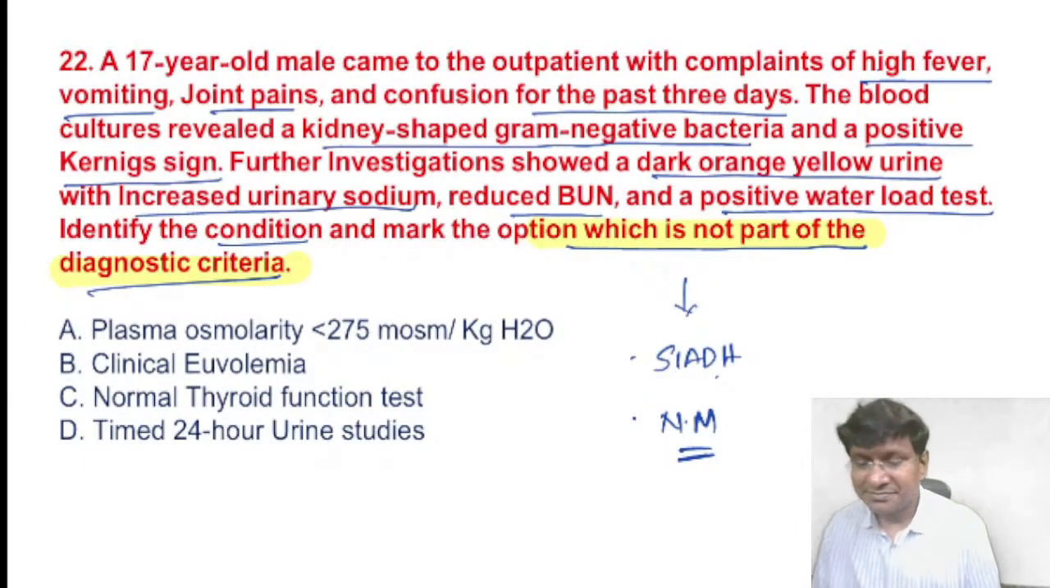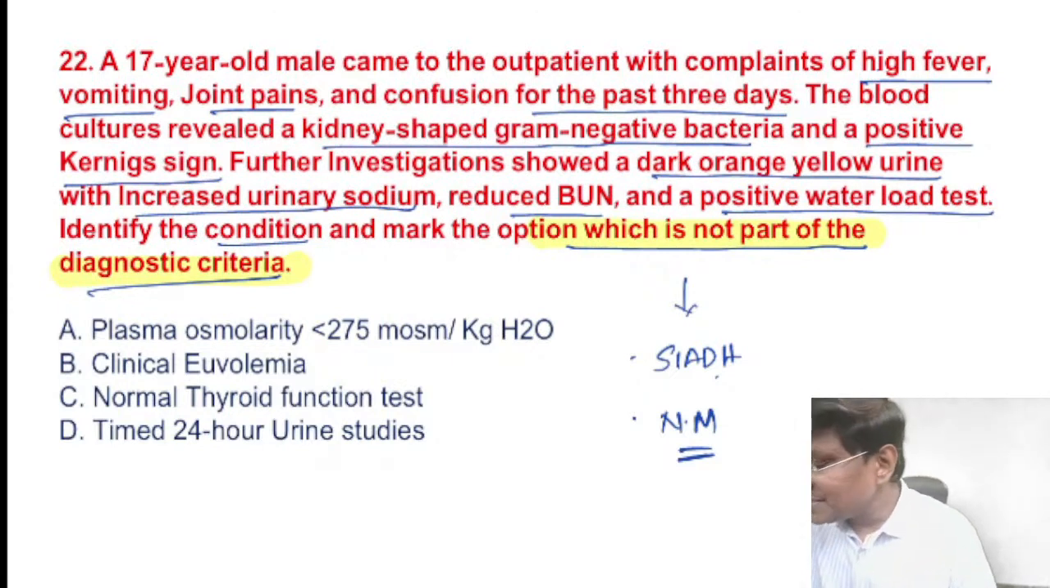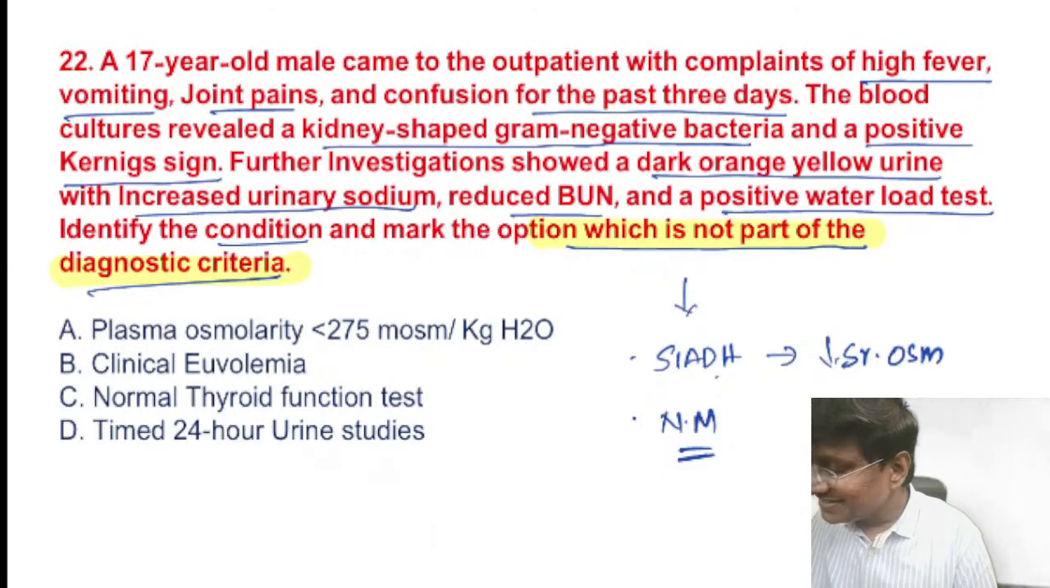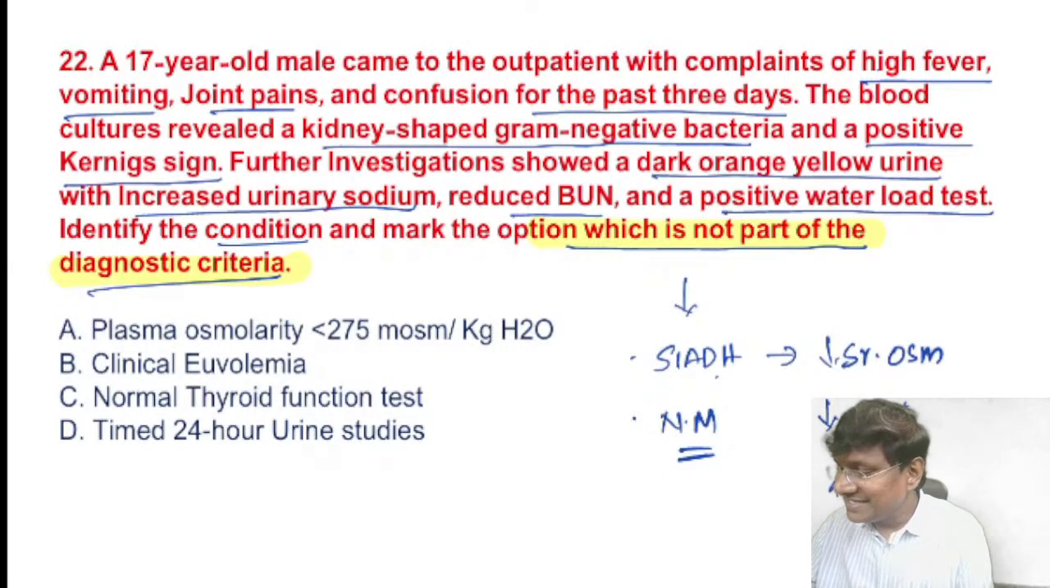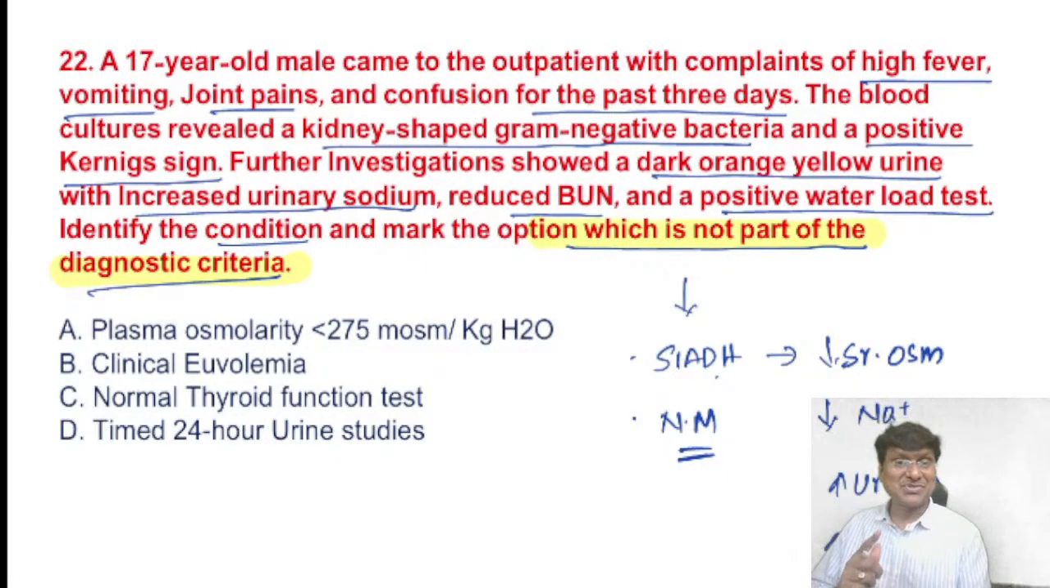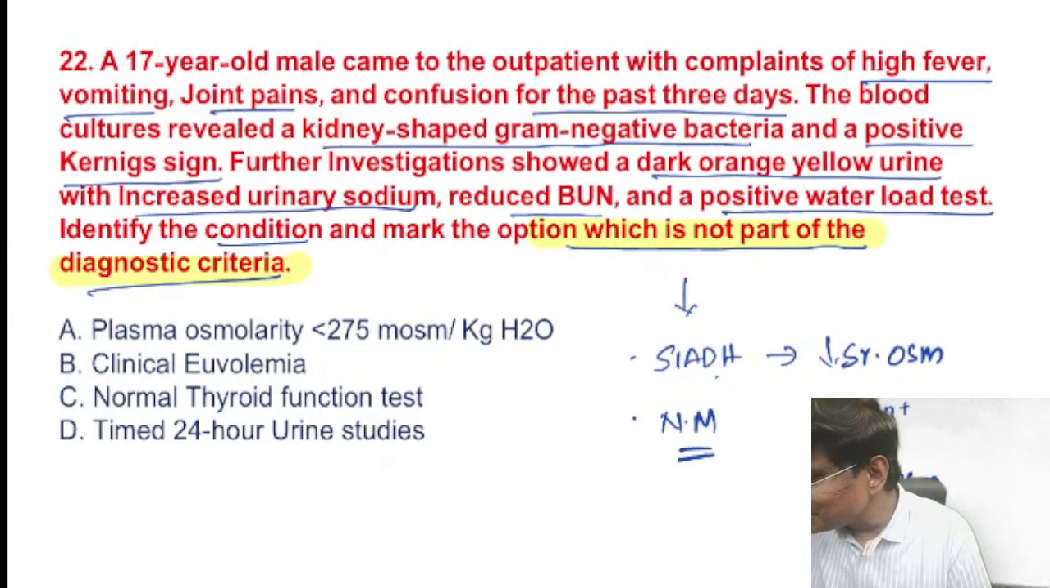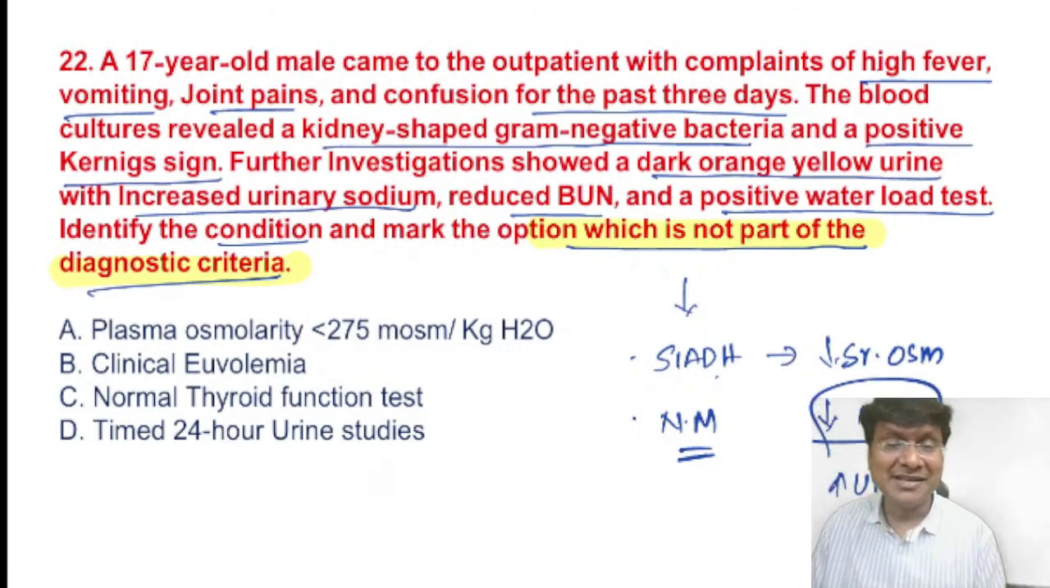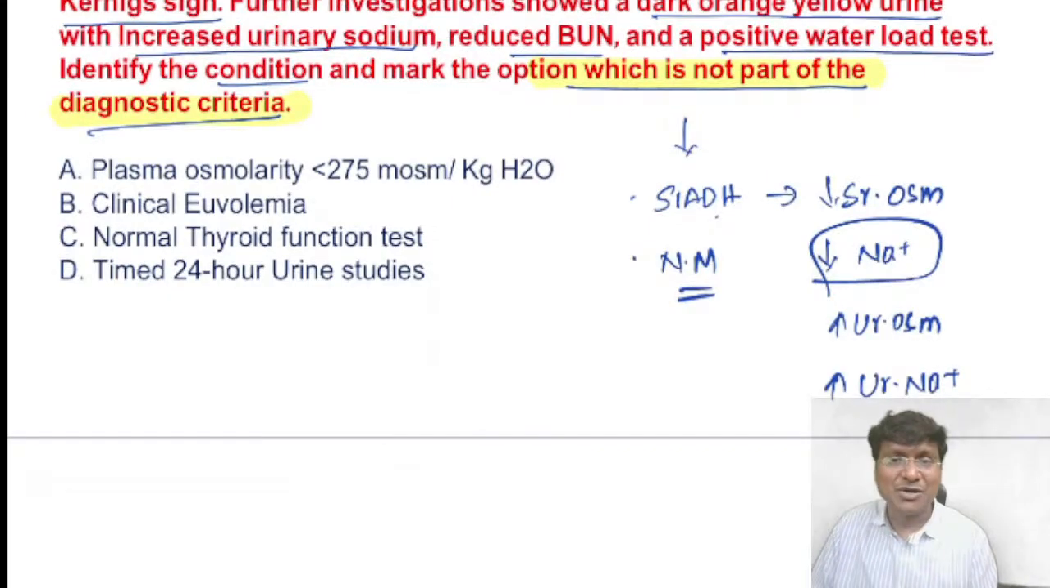Now, in patients with SIADH, what will you notice? You will notice a decrease in serum osmolality. You will notice hyponatremia, right? You will notice an increase in urine osmolality, and also an increase in urinary sodium. The clinical features like confusion are mainly because of what? Mainly because of the hyponatremia, right?